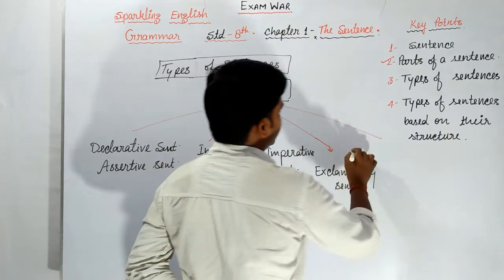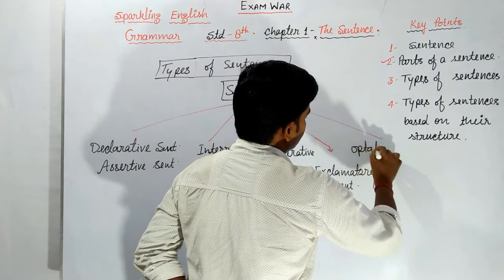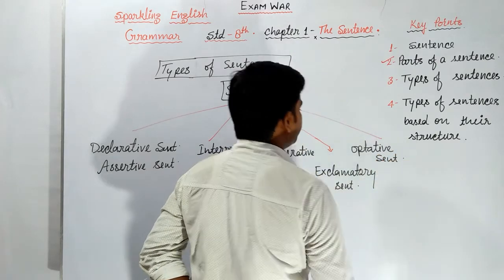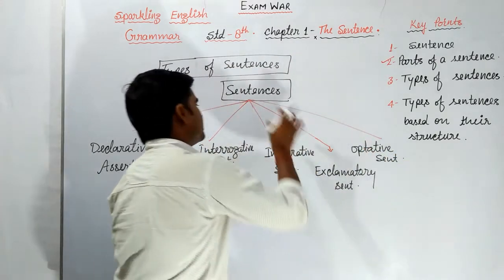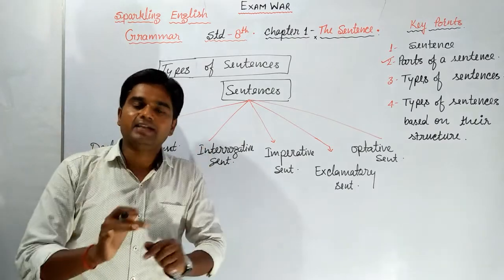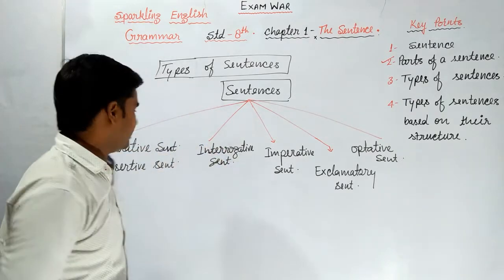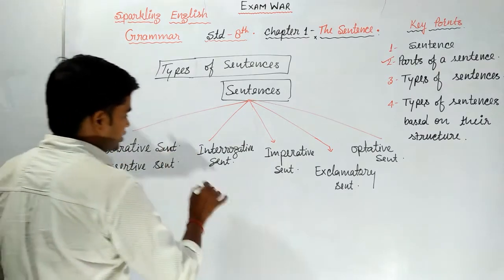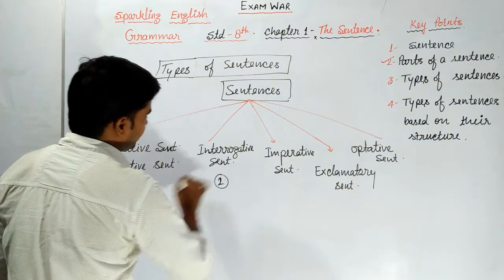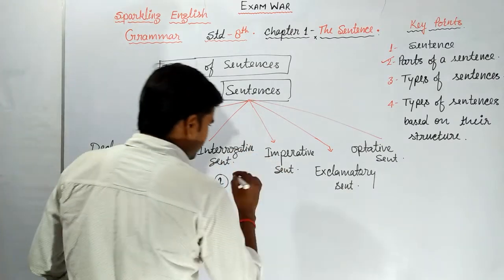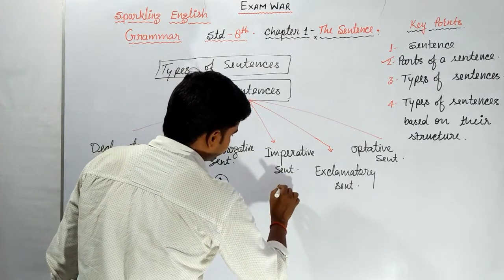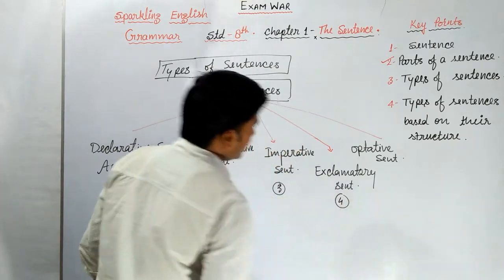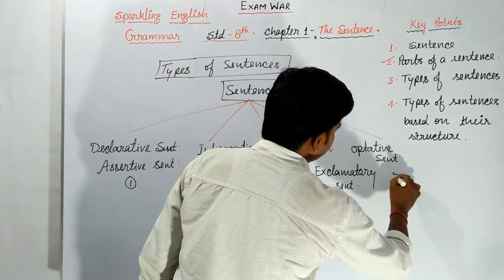And fifth one is optative sentences. So sentences can be classified into 5 parts. First one, declarative or assertive sentences. Second one, interrogative sentences. And third one, imperative sentences. Fourth one, exclamatory sentences. And fifth one, optative sentences.